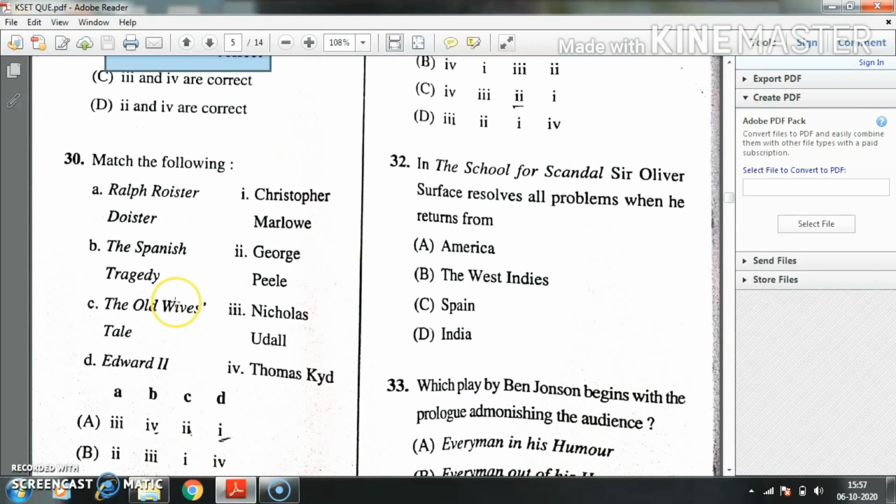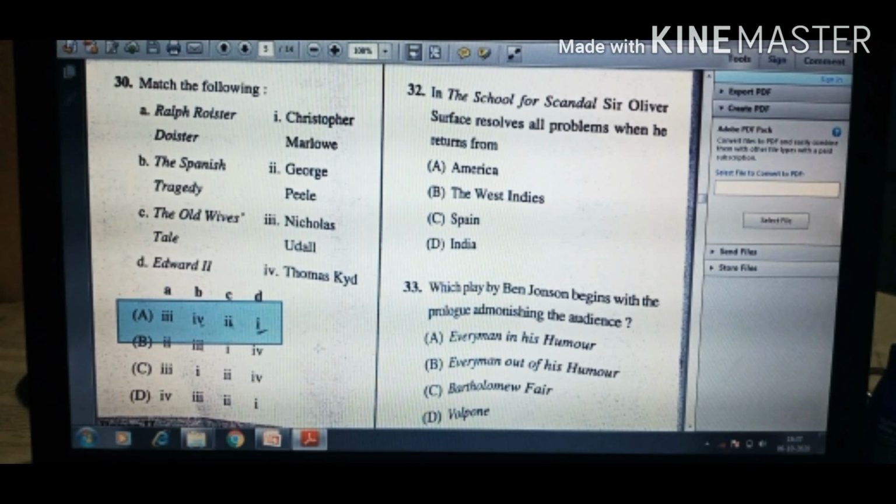Question number 30. Match the following. Ralph Roister Doister is a work written by Nicholas Udall. The Spanish Tragedy is written by Thomas Kyd. The Old Wives' Tale is written by George Peele, and Edward II is written by Christopher Marlowe.